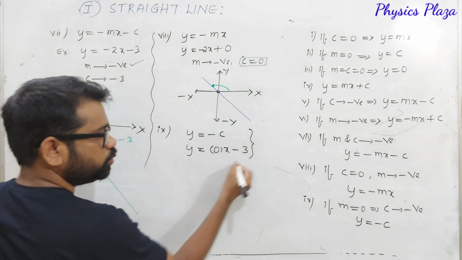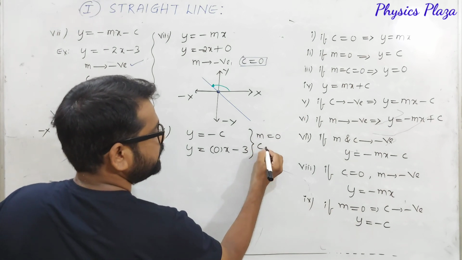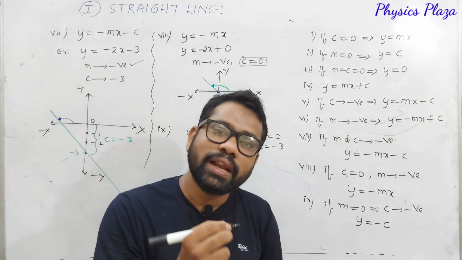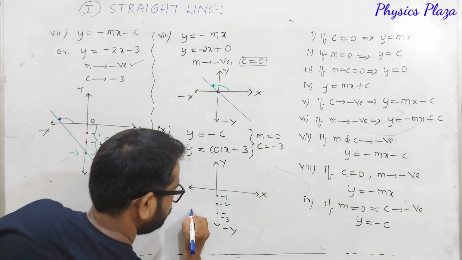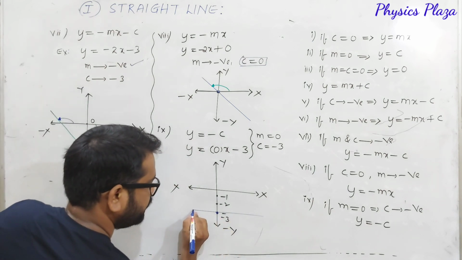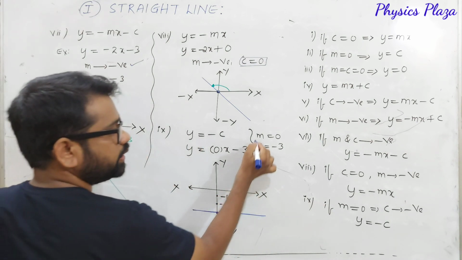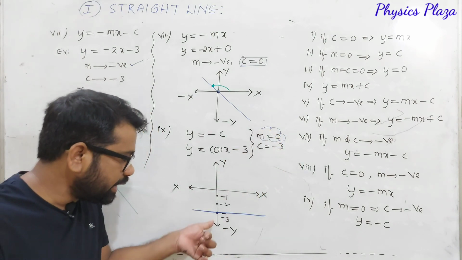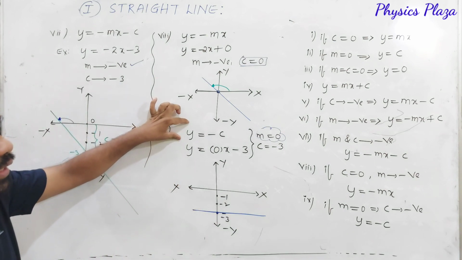So when you compare these two equations, you will come to know that here slope is 0, but c value is minus 3, that is negative. As slope is 0 means what, children? The straight line must be parallel to the x-axis, which is cutting at minus 3. So it's very, very important. And it is parallel to the x-axis. As it is parallel to the x-axis, its slope is going to be 0 and it is cutting at minus 3. So this is the graph we will get for y is equal to minus c.